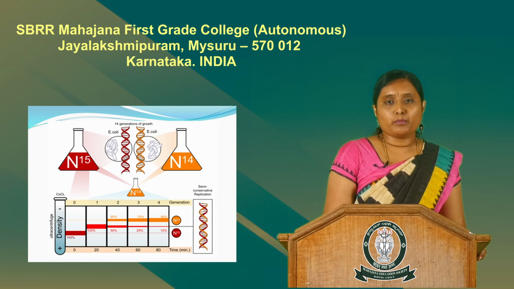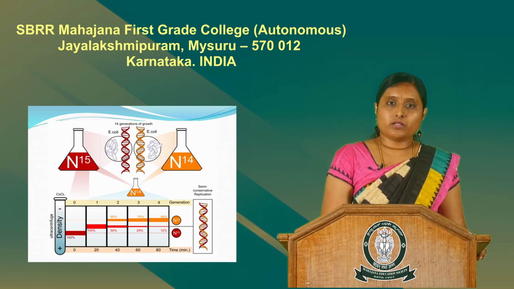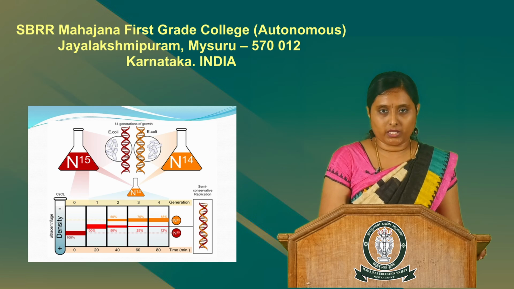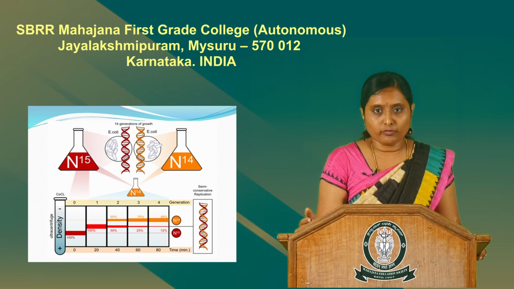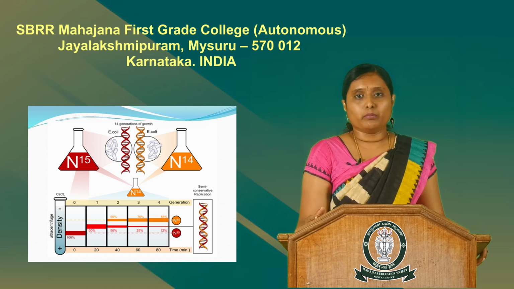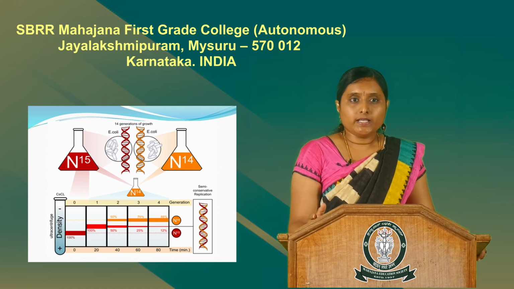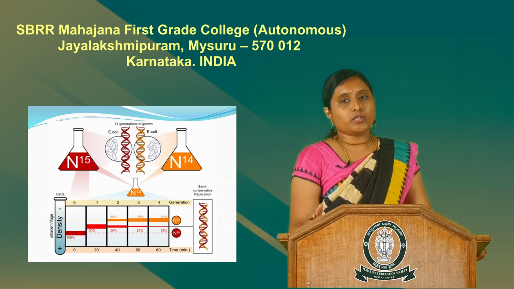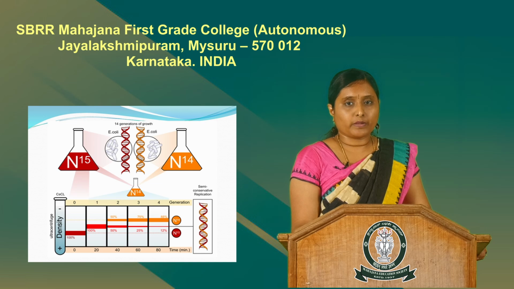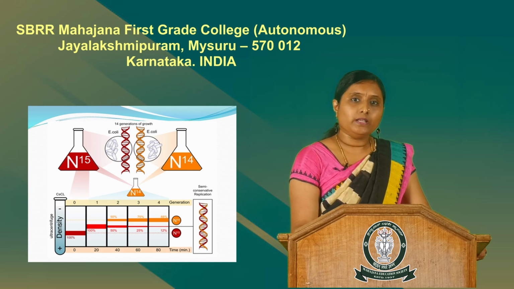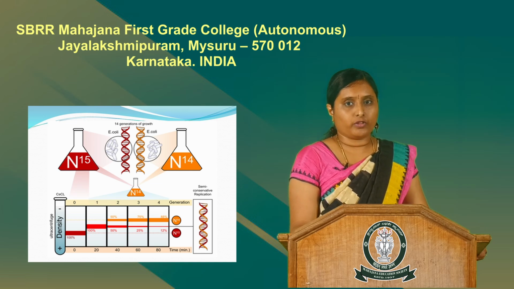Next, after completing the second generation, that is the second round of replication, at the end of 40 minutes, the cells were again isolated from the medium and subjected to density gradient centrifugation.